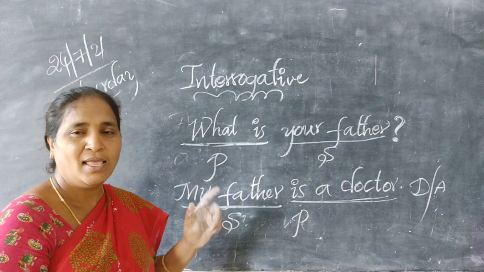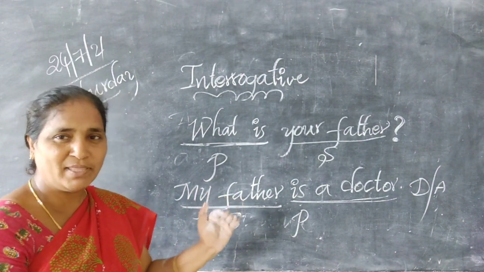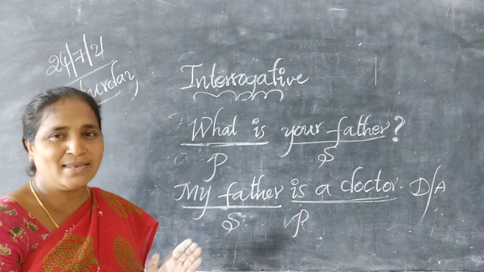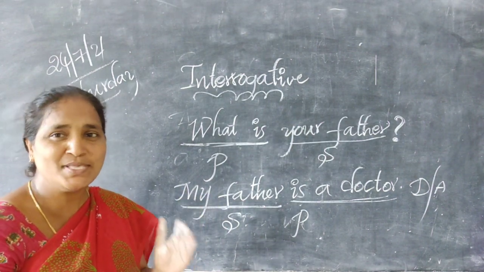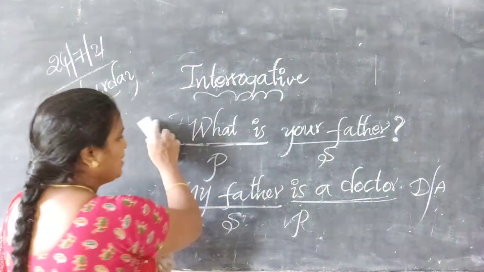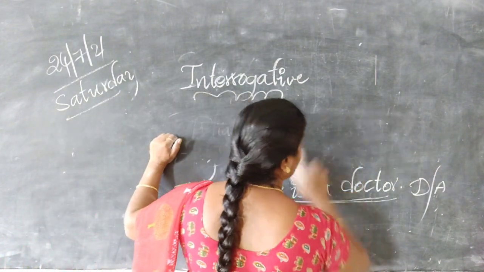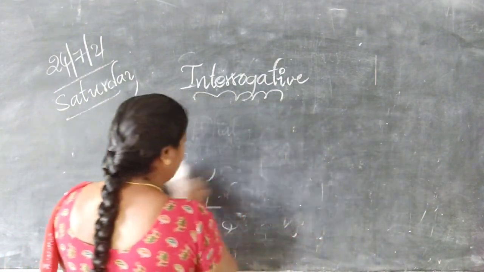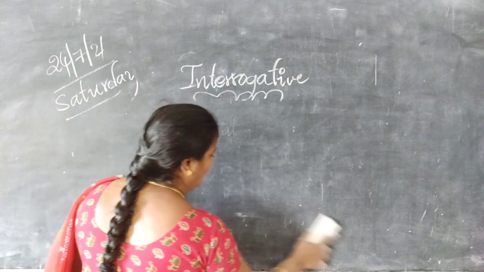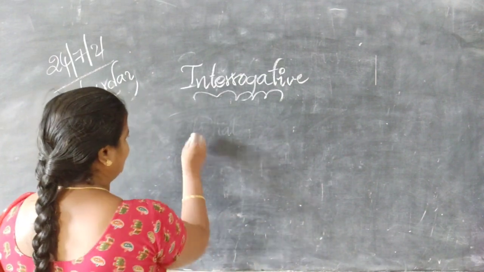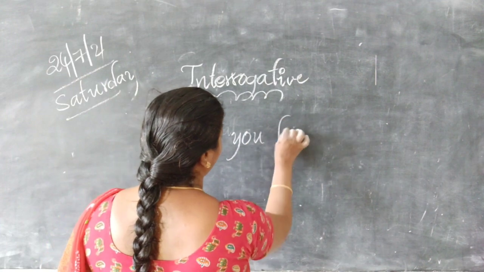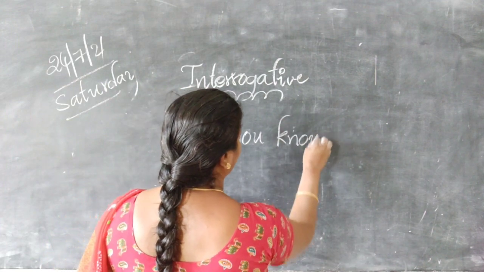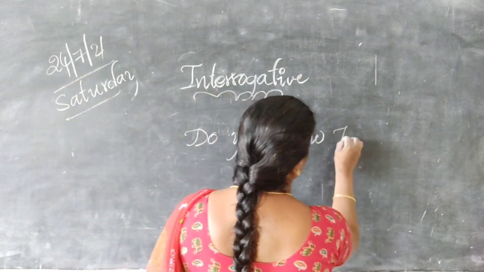This is the difference between interrogative and declarative sentence. Okay, coming to that, for example, do you know English?